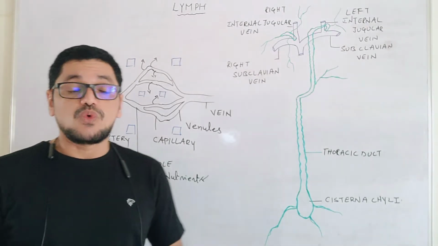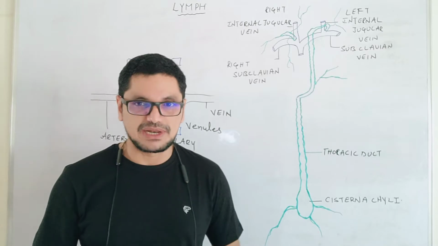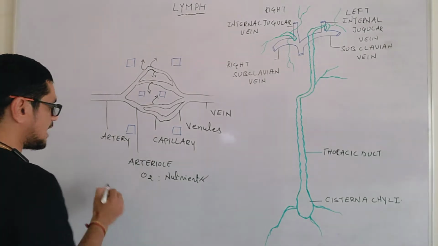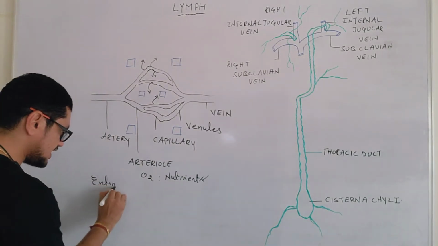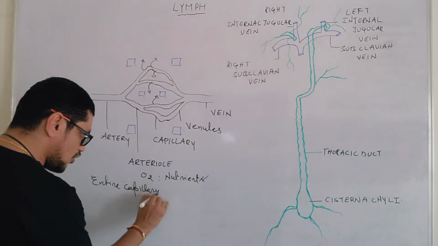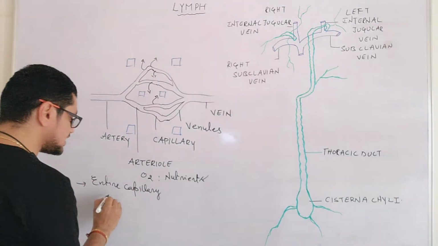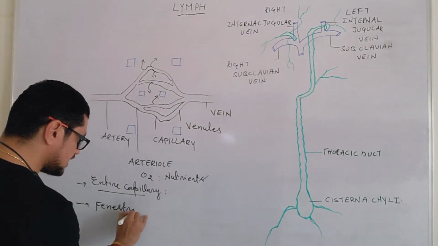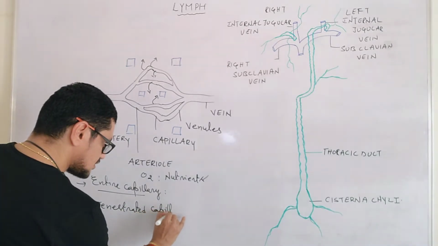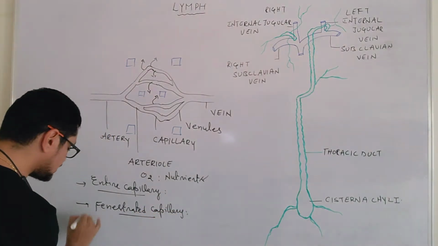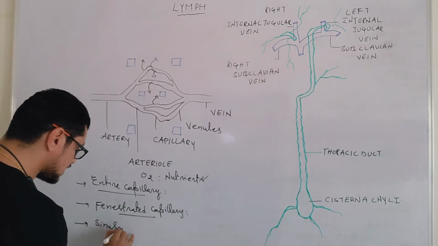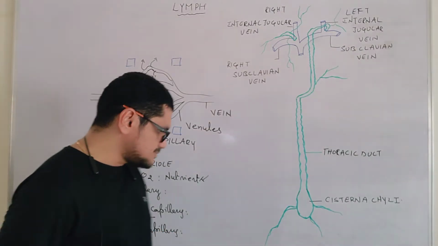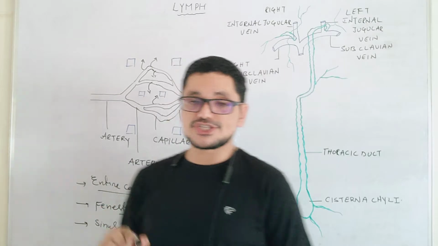And you may ask me how or why the fluid comes out from the capillary. There is a reason. There are three types of capillaries present in the human body. The first type is entire capillary, E-N-T-I-R-E. My intention now is not to explain the types of capillaries, but just to give an idea. I am saying entire capillary, fenestrated capillary, and the third one is sinusoidal capillary, S-I-N-U-S-O-I-D-A-L. Like that, three types of capillaries are present in the human body.